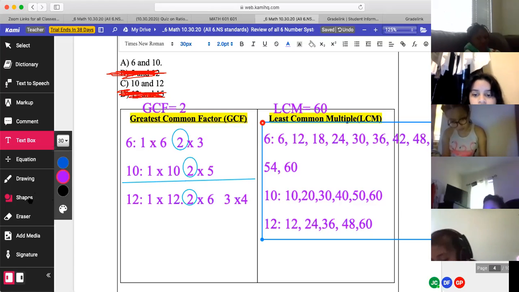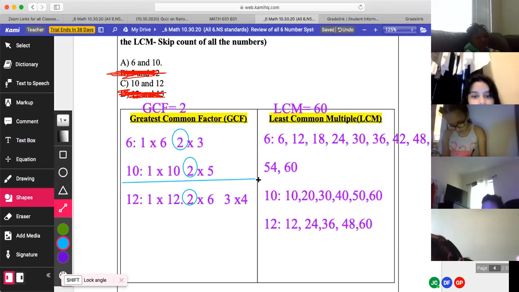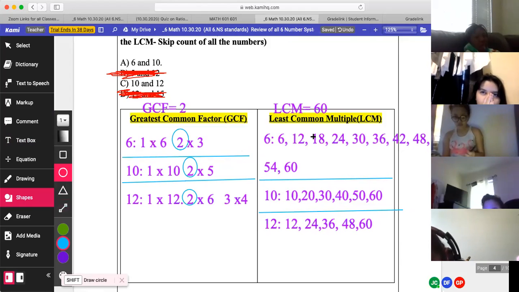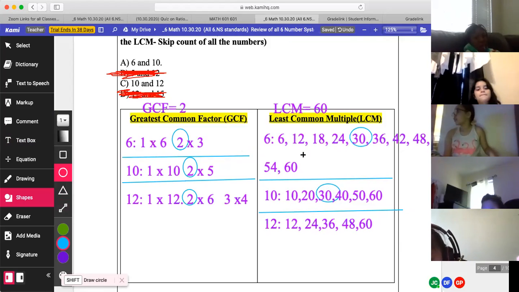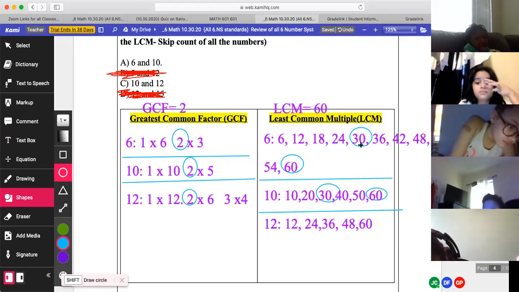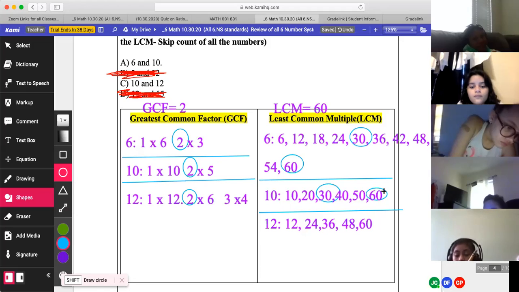Good. Now, remember the two numbers have to have the greatest common factor of 2 and the least common multiple of 60. Now, real quick, is the least common multiple between 10 and 6 60? Which is smaller, 30 or 60? 30.